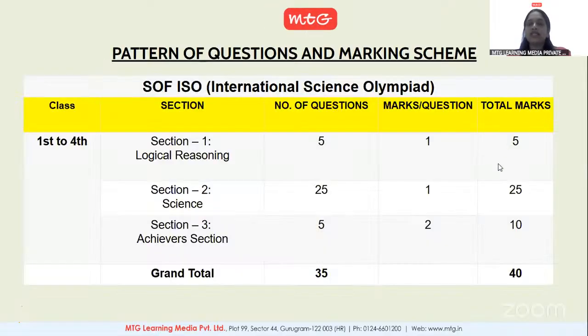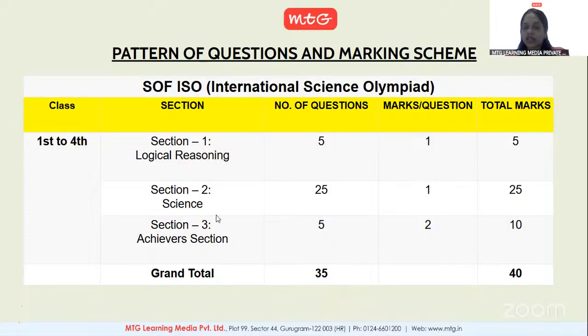Okay. So students, let's discuss the pattern of questions and marking schemes. The students who have already appeared in Olympiad exams may have an idea of how the pattern of the paper will be, what different sections there are, and how the marks are allotted. So let's discuss this briefly. I hope we have students of class 4 and class 5 here in the demo session. So class 4 students, this is for you. We have 35 questions for you.